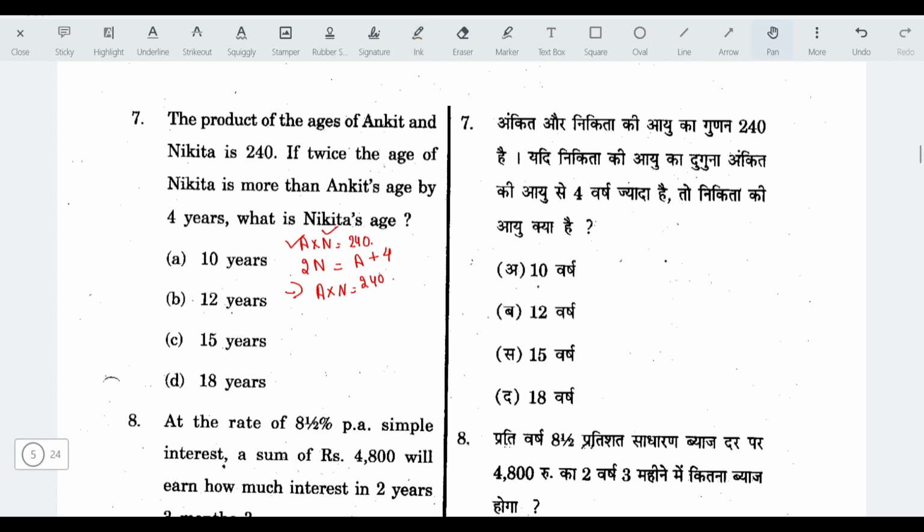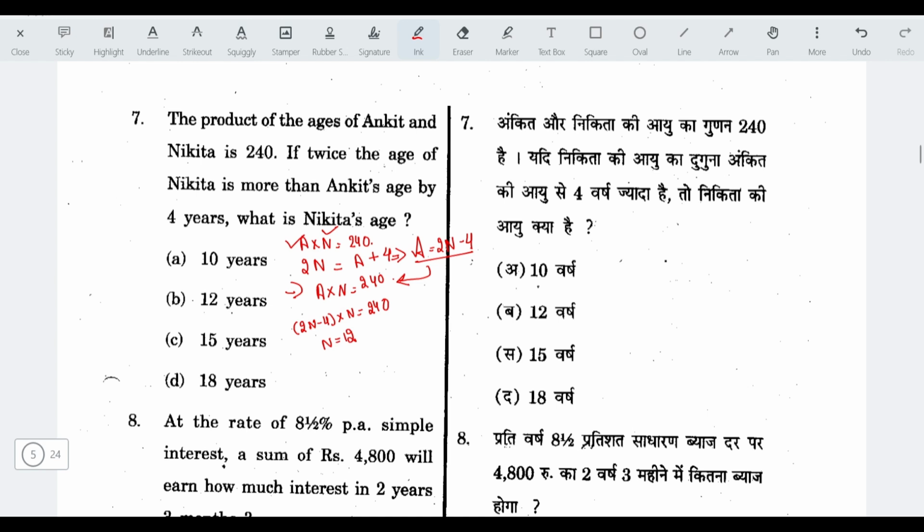So from this equation, we can conclude A is equal to 2N minus 4. So we can put this in equation number 1. So we will have (2N minus 4) into N is equal to 240. And when we solve this equation, we will finally have the value of N is equal to 12.